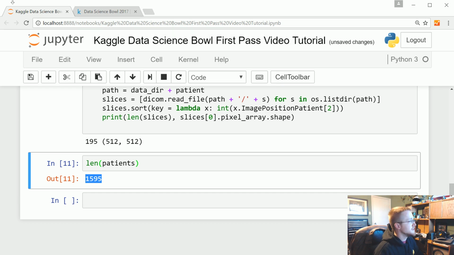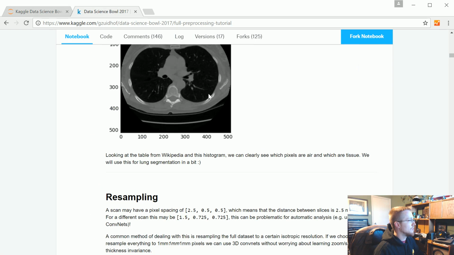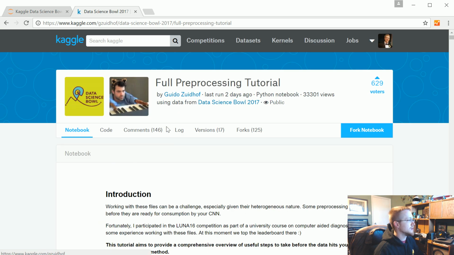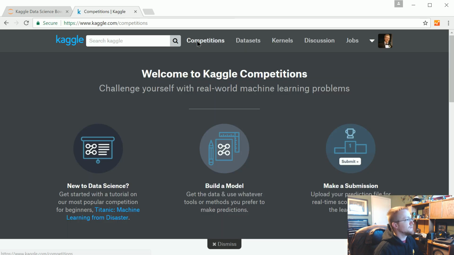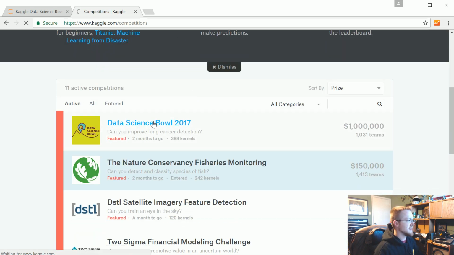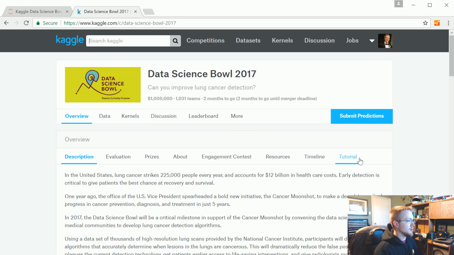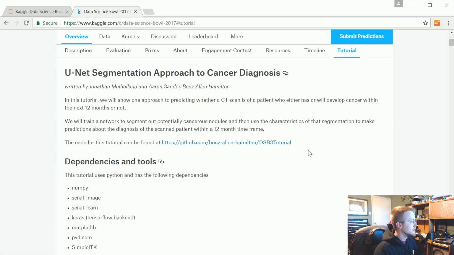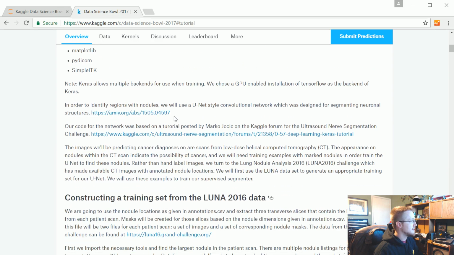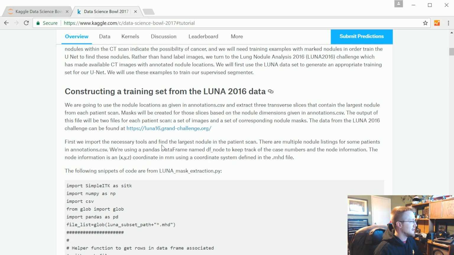But one thing to note, like I was saying before, is you'd be doing yourself a disservice if you don't go to the forums, or just fully read the competition. So two things I want to point out: when we go to the Data Science Bowl, if I go to tutorial, you can find more data. Here we go, the Luna 16 Grand Challenge.